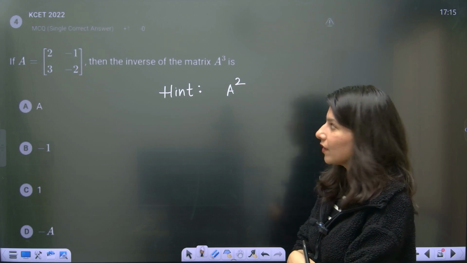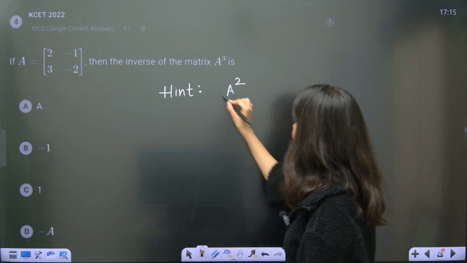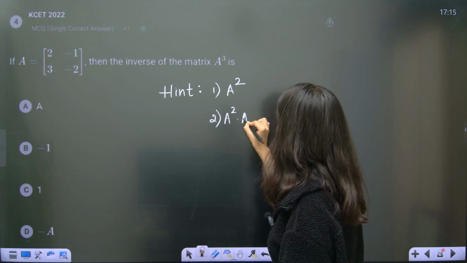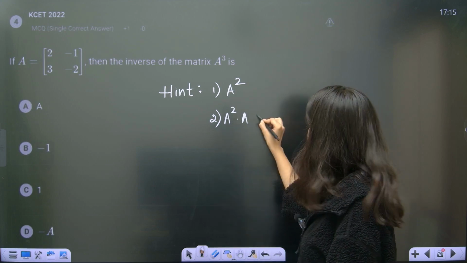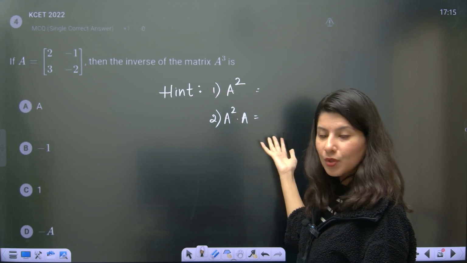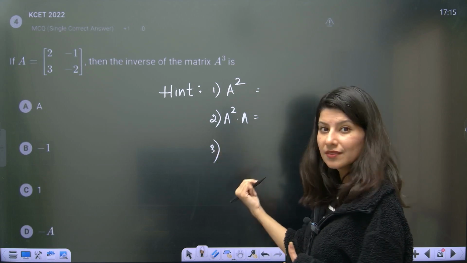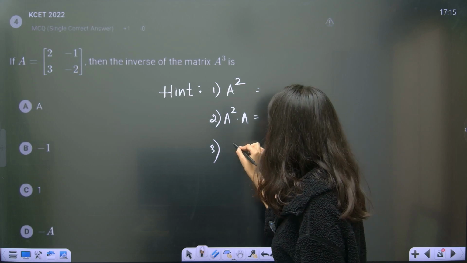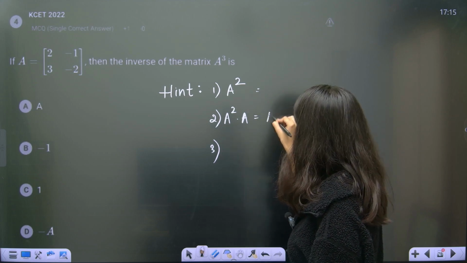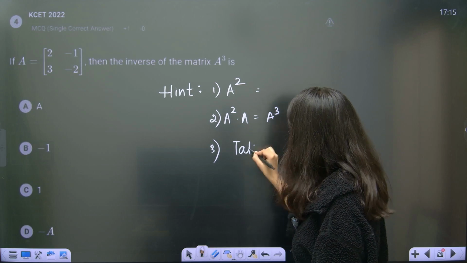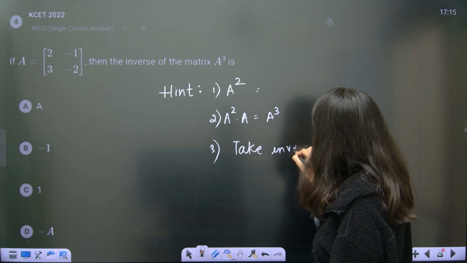Then calculate A square into A. So again you will get a 2 cross 2, and then third, take inverse using the shortcut. So you get this A cube, and then now you have 2 cross 2. Now take inverse using that shortcut.